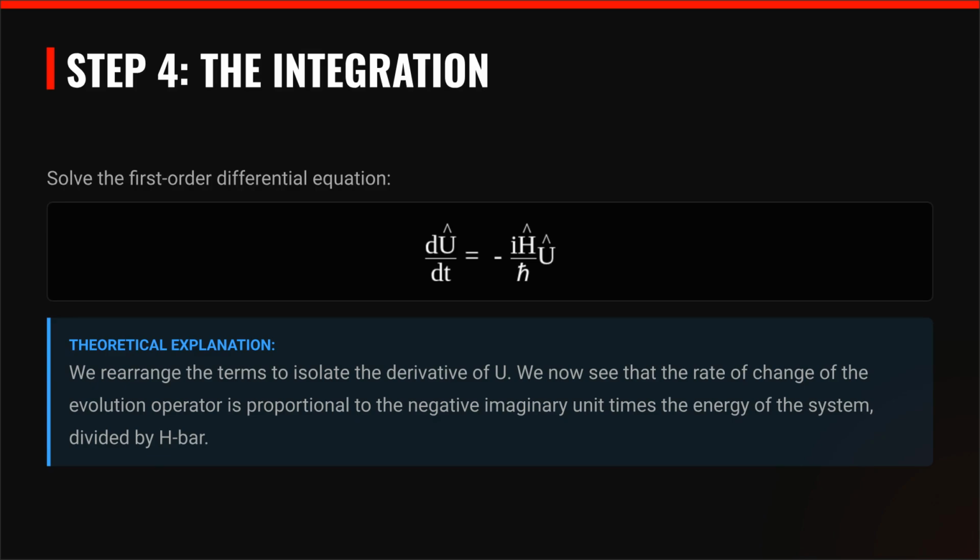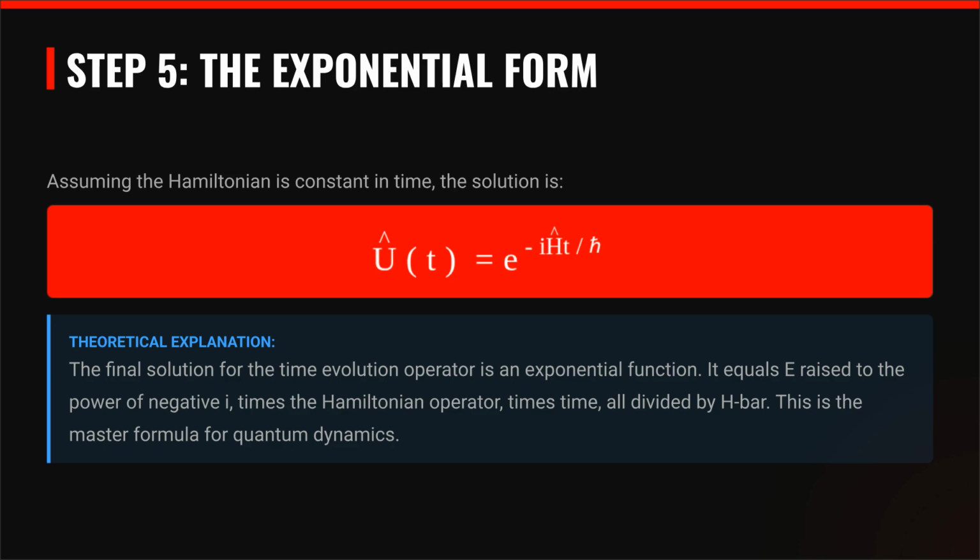Step 4, the integration. We solve the first-order differential equation for U. The rate of change of the evolution operator is proportional to the negative imaginary unit times the energy of the system. Assuming the Hamiltonian is constant, the final solution for the time evolution operator, U(t), is an exponential function. This is the master formula for quantum dynamics.